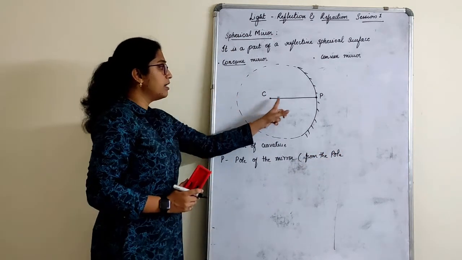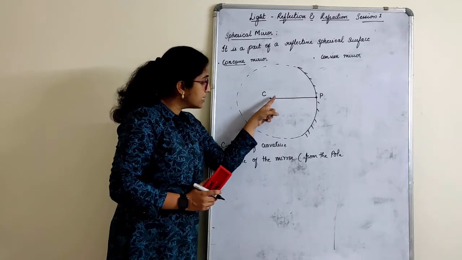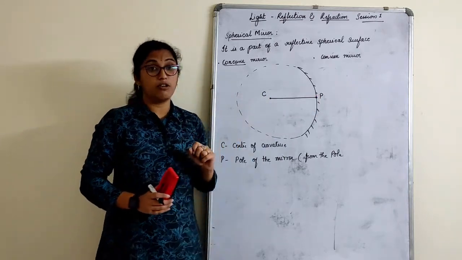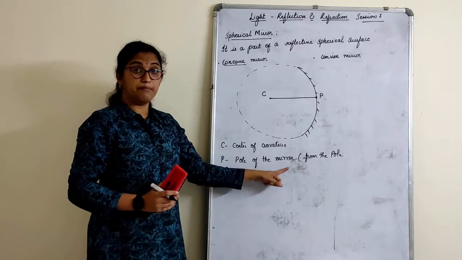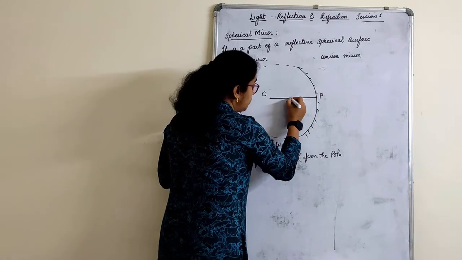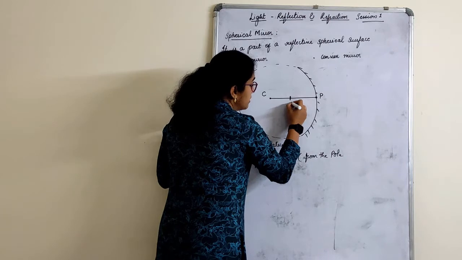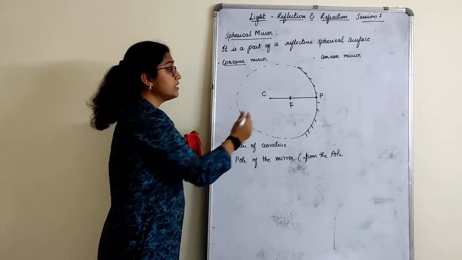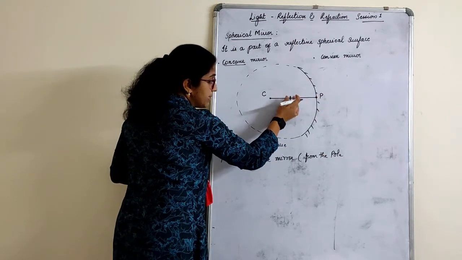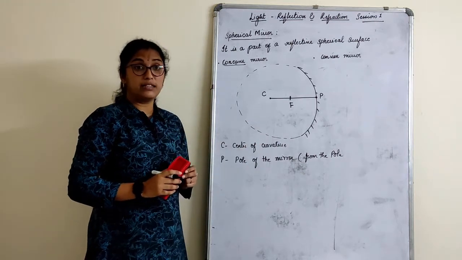Okay. So now this is radius, children. Now what I can say here is between this C and P, where C is called as a center of curvature and P is called as a pole of the mirror. Then next, the distance between center of curvature to the pole, which is actually half of this, that is called as a focus, or we also call that as a focal point.